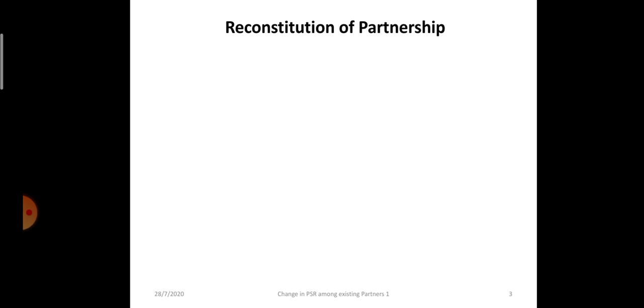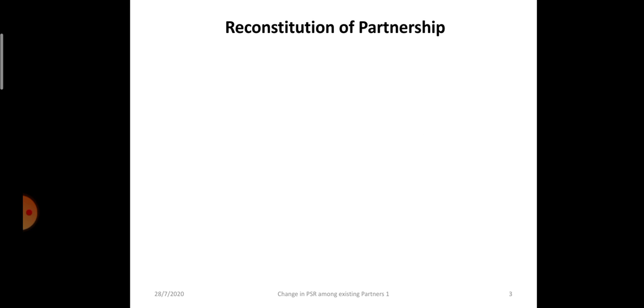Now the first term which comes is reconstitution of partnership. Now, as discussed, partnership is a relationship which comes into existence when the partners enter into an agreement.